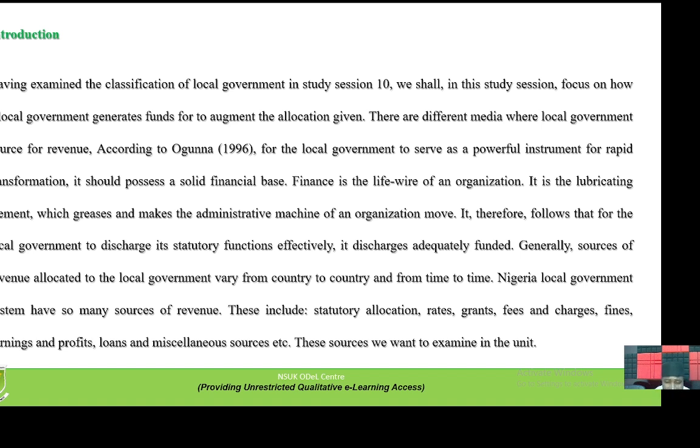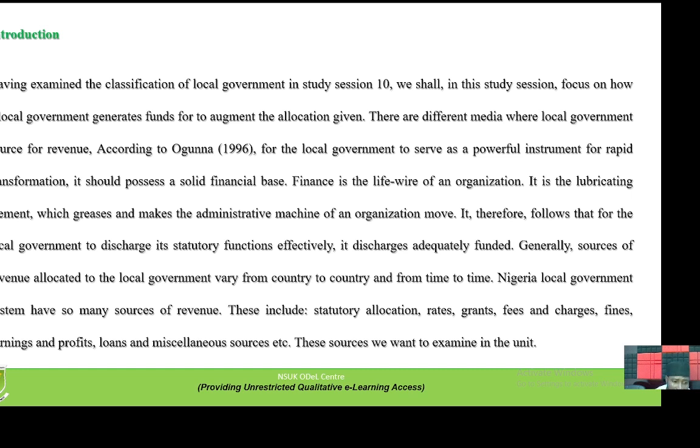It must define its sources of finances. It must come up with a way where it will generate funding that will champion the course of action, that is, to undertake developmental purposes. Finance is the lifewire of an organization. It is the lubricating element which greases and makes the administrative machine of an organization move. It therefore follows that for the local government to discharge its statutory functions effectively, it must be adequately funded.